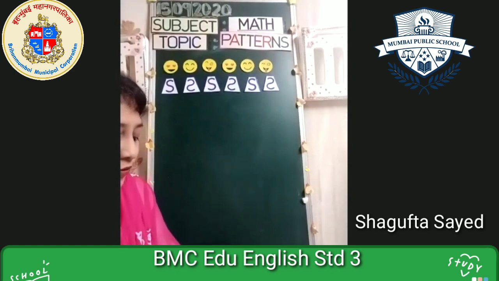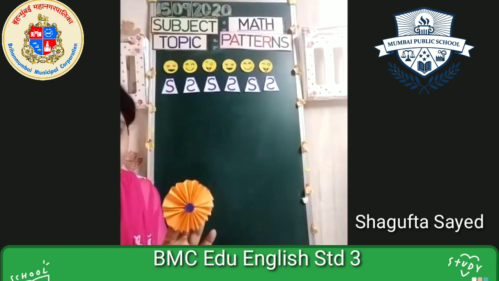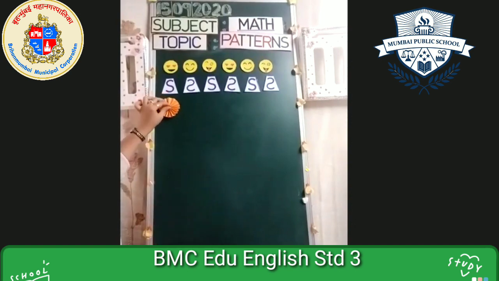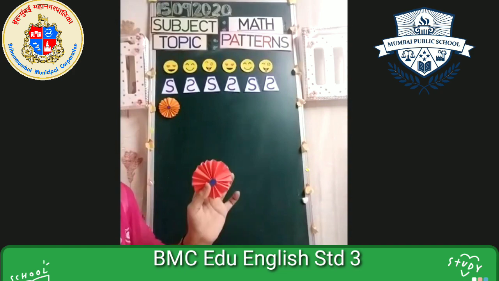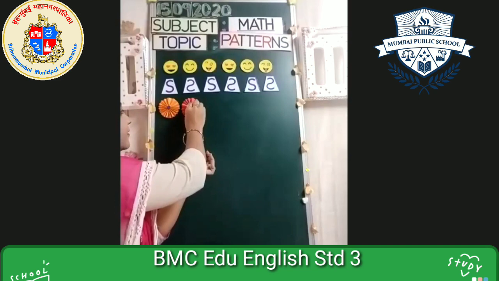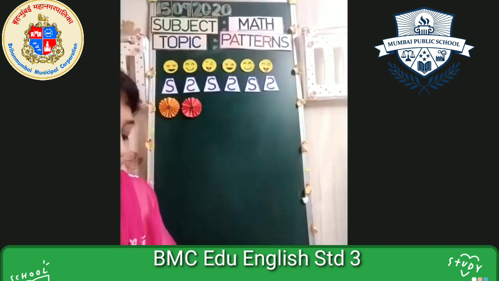Now, I have a few flowers with me. Can you see these beautiful flowers? Can you see this? Yes, this is which color? This is orange color. So I'm pasting it over here. Can you see this? Yes. Now after orange, I would like to take red color. Yes. So I'm pasting it here. I have 6 flowers with me.